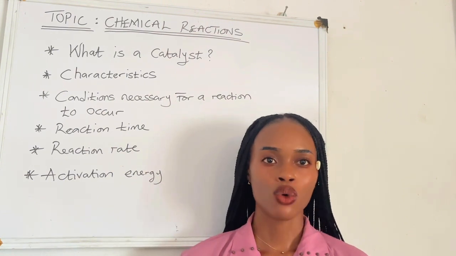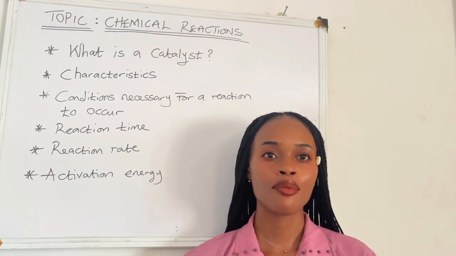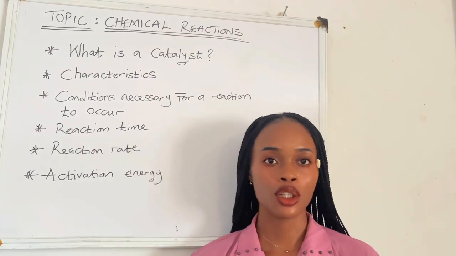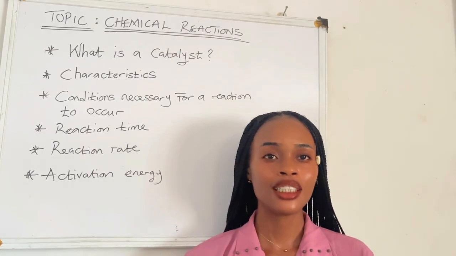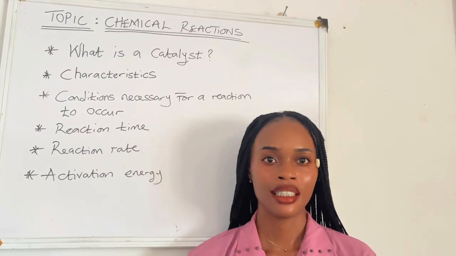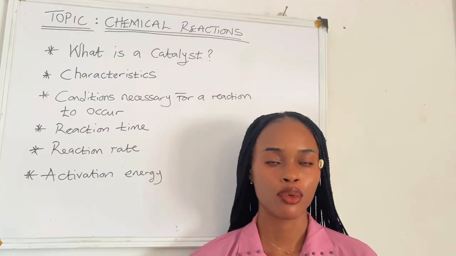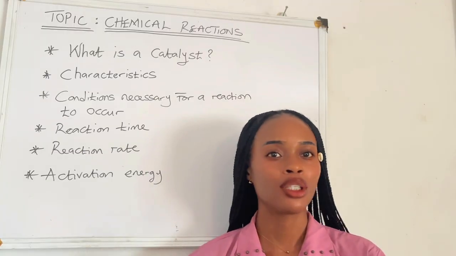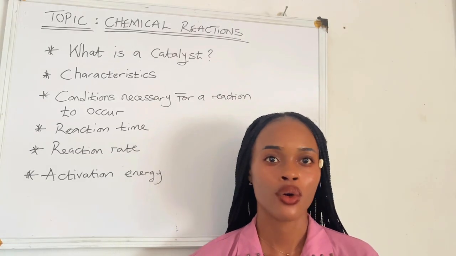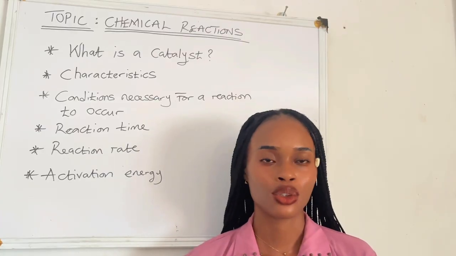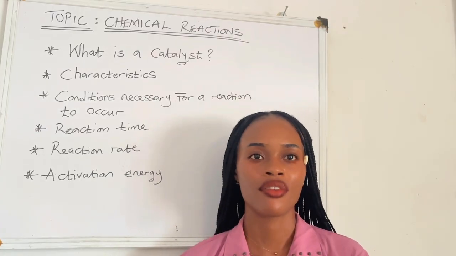For example, let's say we use a catalyst like vanadium oxide. At the end of that reaction, it will remain the same. The essence of a catalyst is to speed up the rate of a chemical reaction, to alter a chemical reaction. So these are just some of the characteristics of a catalyst.